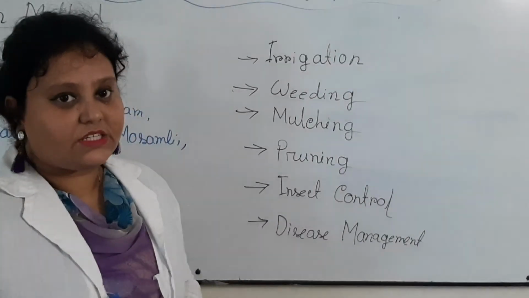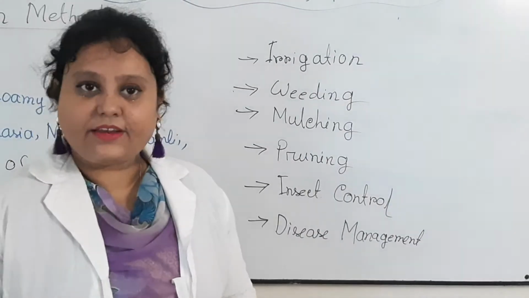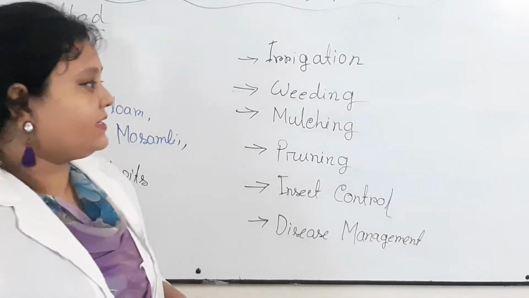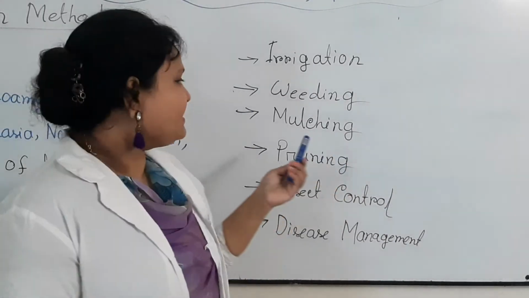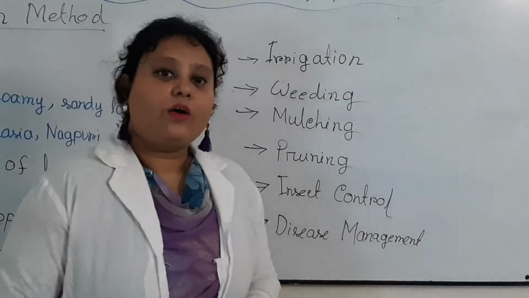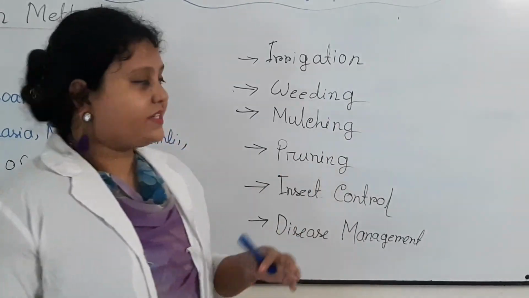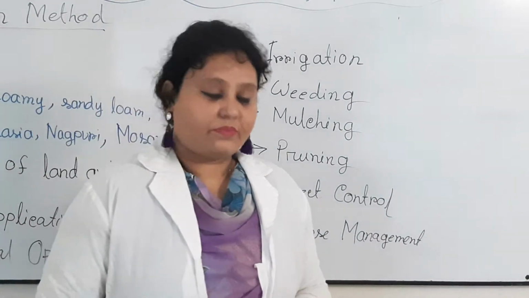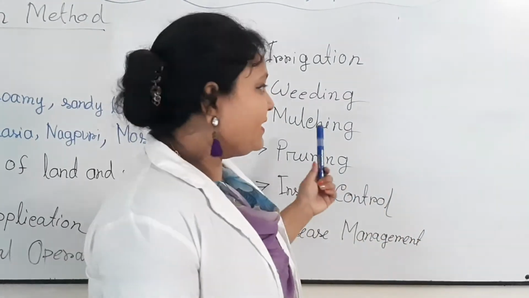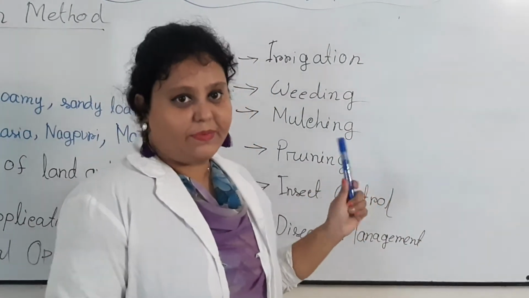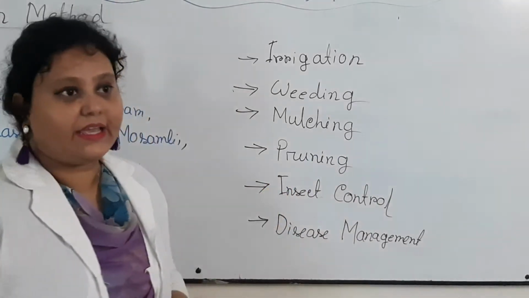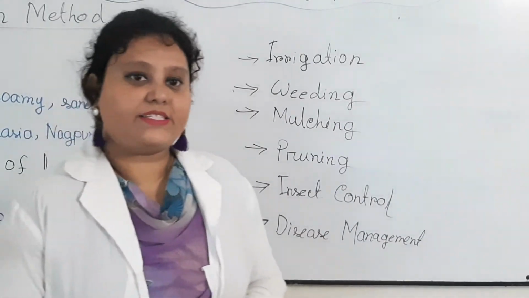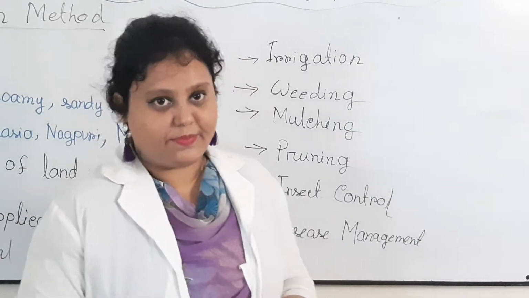Mainly irrigation is required when there is less rainfall or scarcity of water. Then weeding. Weeding is required when weeds are more. Then mulching. Mulching is a process by which moisture can be stored, and for mulching, straw, water hyacinth, even polythene sheet can be used.